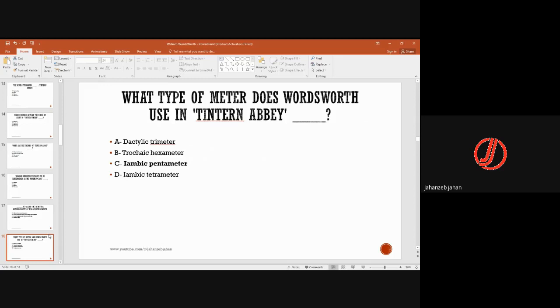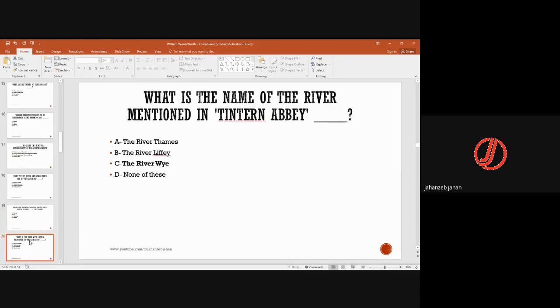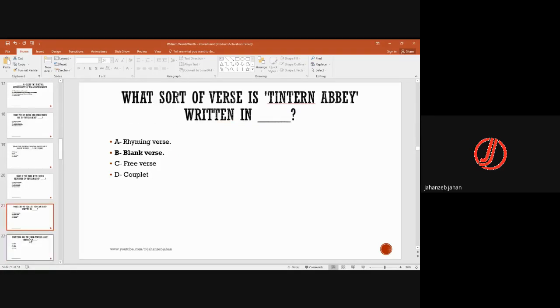What type of meter does Wordsworth use in Tintern Abbey? So it is iambic pentameter. Which of the following is a notable adjective used to describe the river? So he calls it Sylvan. What is the name of the river mentioned in Tintern Abbey? So it was River Wye, W-Y-E. Tintern Abbey is written in blank verse.